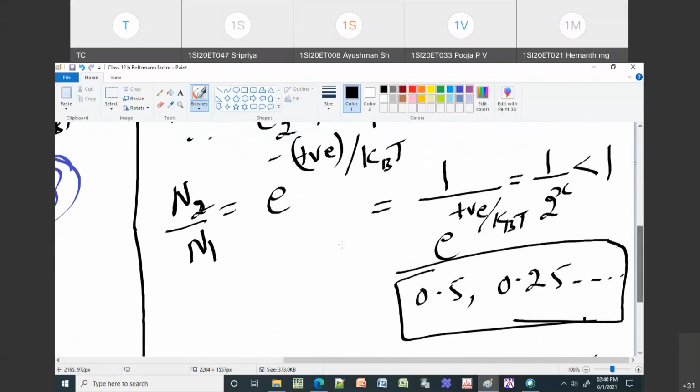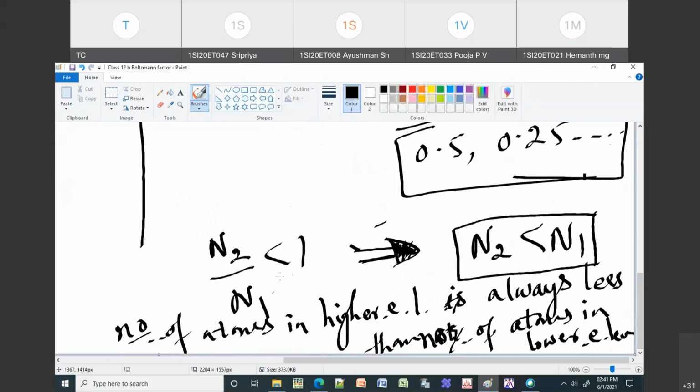So that means it will be e to the power of minus some value, or 1 by e to the power of x. e is roughly around 2, so it will always be 1 by e to the power of x. That means your N2 by N1 will always be less than 1. If N2 by N1 is less than 1, that means N2 is always less than N1.